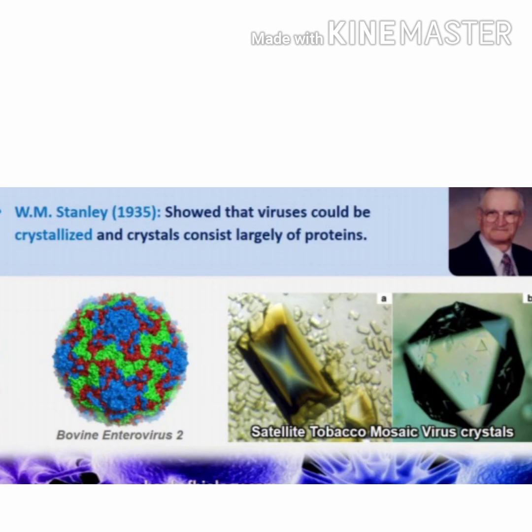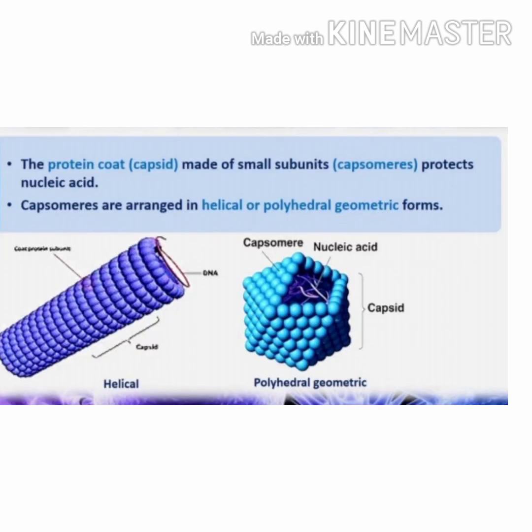In 1935, W.M. Stanley showed that viruses could be crystallized, and the crystals consist largely of protein. The protein coat, which is known as the capsid, is made of small subunits called capsomeres, which protect the nucleic acid. Capsomeres are arranged in helical or polyhedral geometric forms.